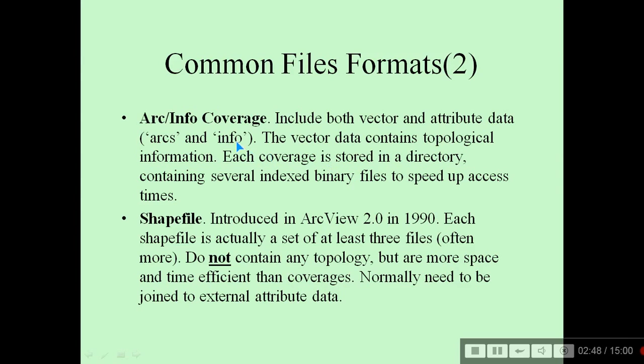ArcInfo or ArcGIS coverage includes both vector and attribute data, ARC and INFO. The vector data contain topological information. Each coverage is stored in a directory containing several index binary files that speed up the access times. Shapefile, introduced way back in 1990 and still a prominent way to represent vector data. Each shapefile is actually a set of at least 3 files and does not contain any topology, but is more space and time efficient than coverages. Normally it needs to be joined to external attribute data.